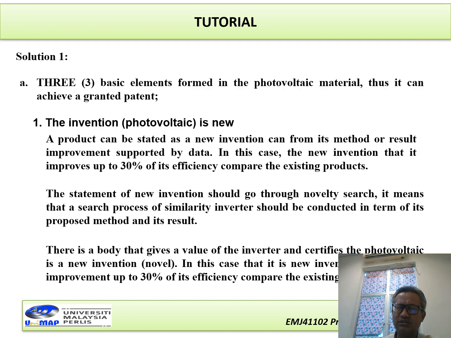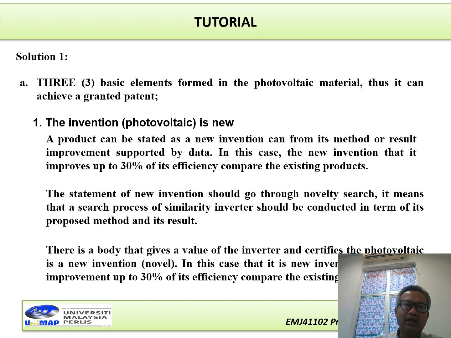So it means we have conducted a novelty search in here. Based on this, a certificate can be obtained by the company or Mr. Tony. There is a body that checks the value of the invention and certifies the photovoltaic is a new invention or novel. In this case, it is a new invention, because it can improve the efficiency up to 30%.